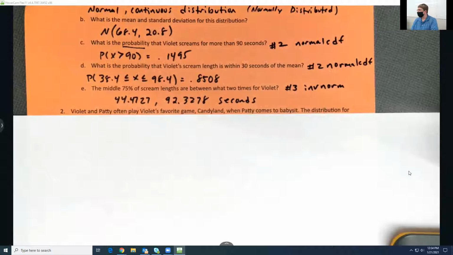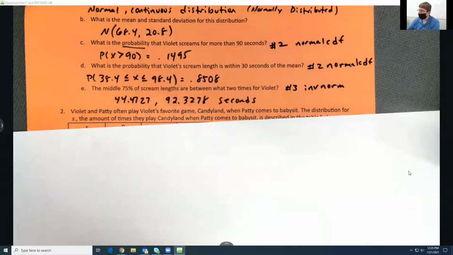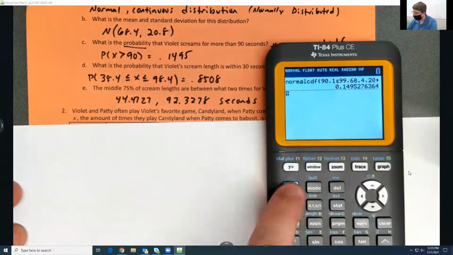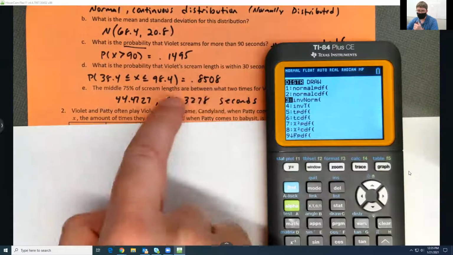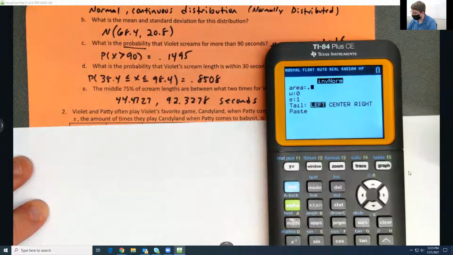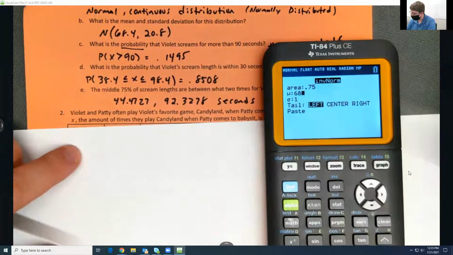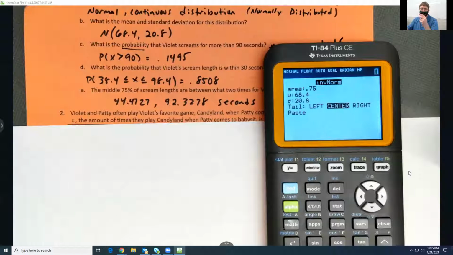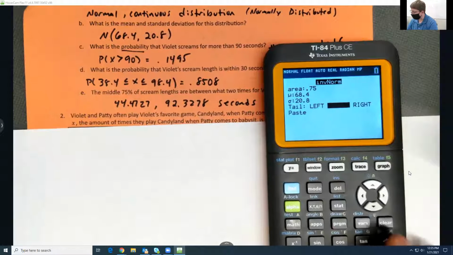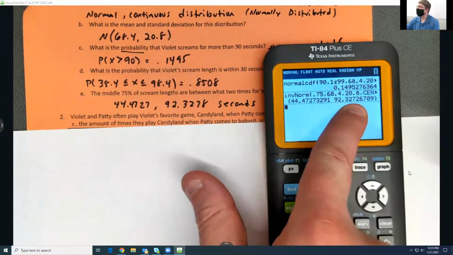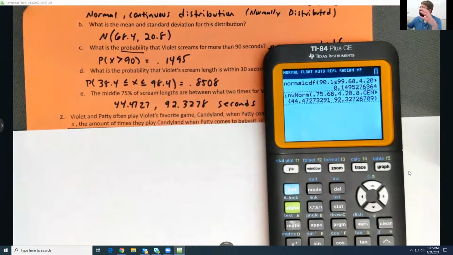All right, we okay with the normal stuff? What you got there, Gage? E? You betcha, bud. So do you have one of these or are you using a different calculator? You're using this one. Oh, perfect. So you go second vars and then option 3 because we're looking for an X value, not a percentage. And then for your area, type it in as a decimal, so 0.75. Standard deviation still 68.4 and 20.8. I'm going to do center because I want the middle 75%. So once I have all that squared away, press enter a few times, and there's my 2 numbers right there. So you're going to get two separate answers inside that group of brackets.